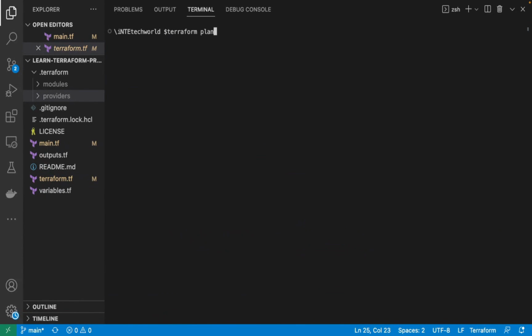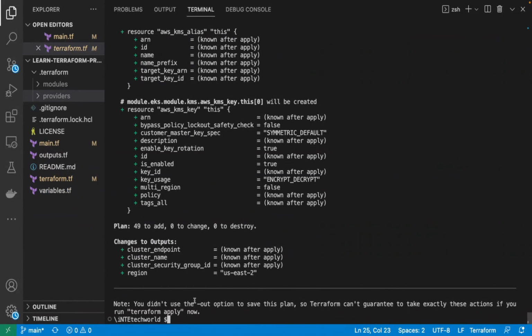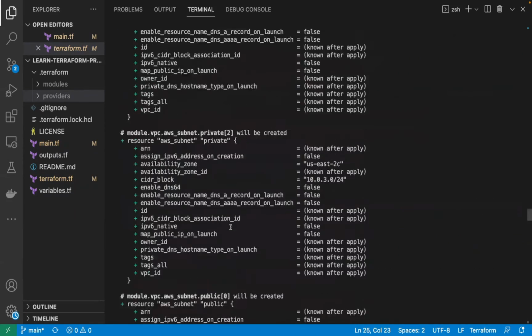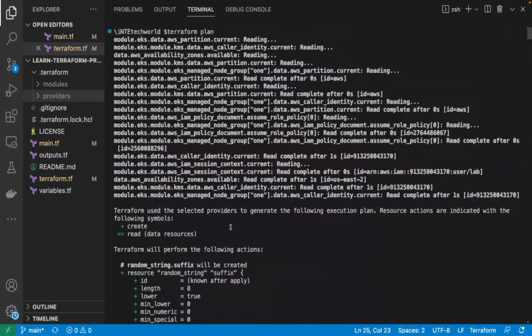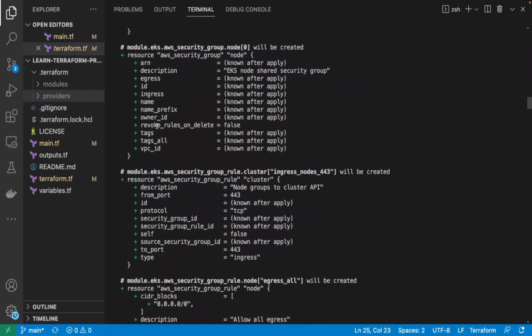So basically, what the Terraform plan does is check your actual infrastructure against your desired infrastructure that is mentioned in your Terraform code, and it matches them. What I am seeing here is that 49 resources will be added as part of this Terraform code. So basically it's creating all the 49 resources. You see the plus sign, that means the resource will be created. If there is a minus sign, that means that resource will be removed or destroyed.